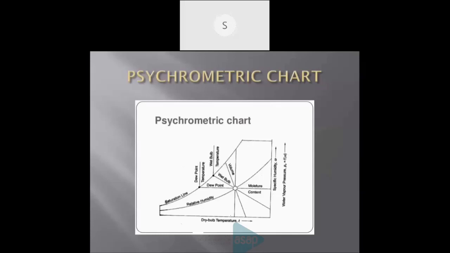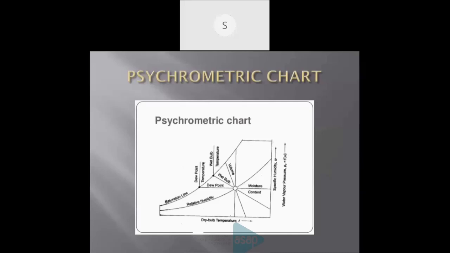In the psychrometric chart, the x-axis is marked as dry bulb temperature, the normal temperature marking, and the y-axis is moisture content or humidity, relative humidity or moisture content.